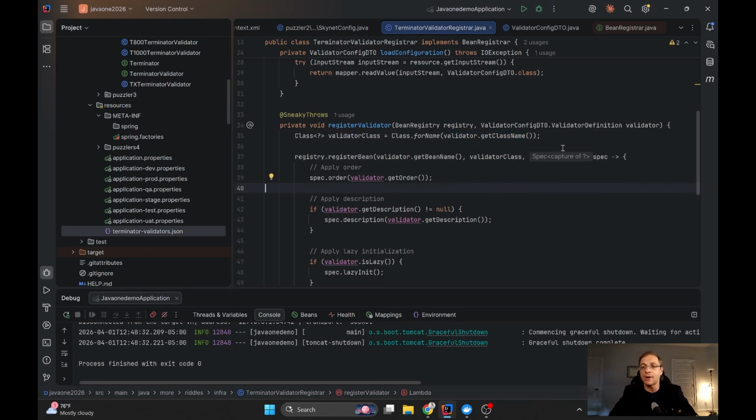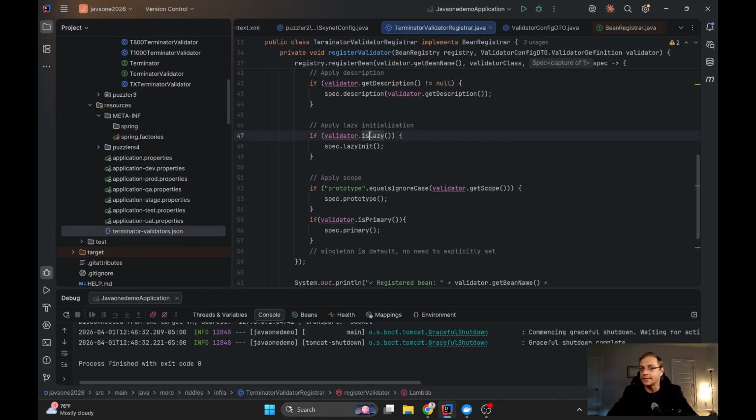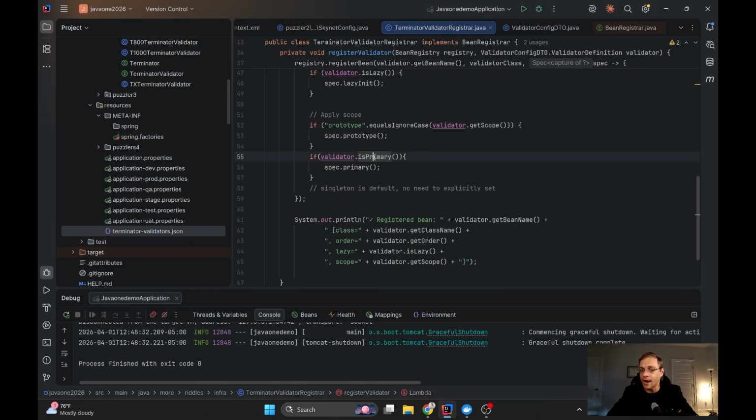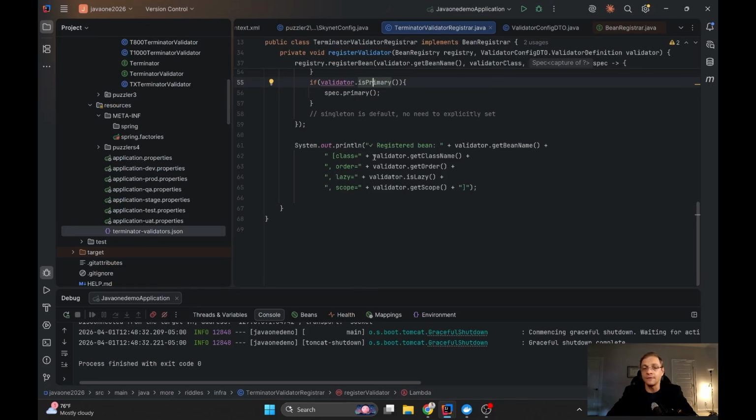And the last parameter here is my lambda, which actually provides me an opportunity to fill the spec object. And the spec object contains information about the bean definition. So via spec, I can say what should be the ordering of this bean. I can say if it's lazy or not lazy. I can say if it's primary or not primary, and so on and so on. The only thing you cannot, for some reason, provide yet is information about the qualifiers. It's not a limitation of IntelliJ, it's not related to IntelliJ, it's some limitation of this spec object, which is provided by Spring 7. So I hope in the next version it will be fixed.